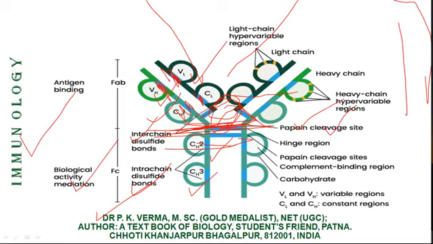Now there are the terms used, VH, VL. V stands for the variable region, heavy chain H, light chain L. C stands for the constant region for the heavy chain and for the light chain. And the constant regions are numbered 1, 2, 3. Sometimes it may have a fourth constant region.